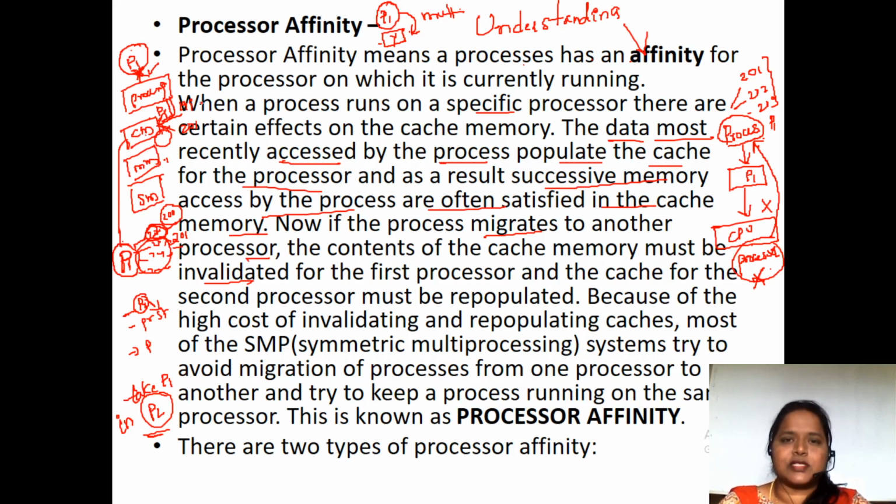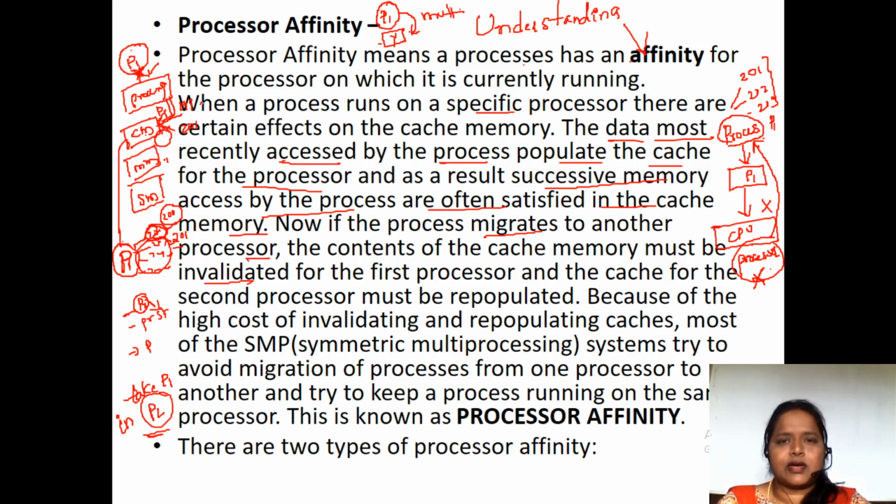In short, processor affinity means that when a process is executing on a processor, they both have a better understanding. The processor employs a cache memory, and the items that are necessary for that process are stored in that cache memory.